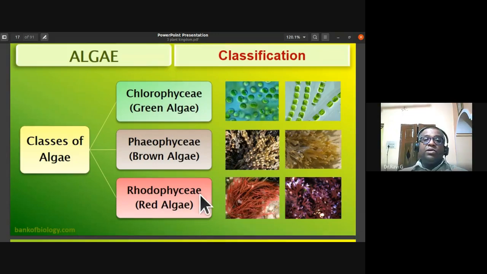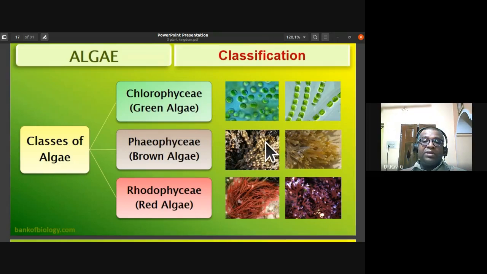I've already told you that in kingdom Monera we have included the prokaryotic algae, that is blue-green algae or cyanobacteria. Then diatoms and golden desmids, the golden brown algae, chrysophytes, are placed in kingdom Protista.